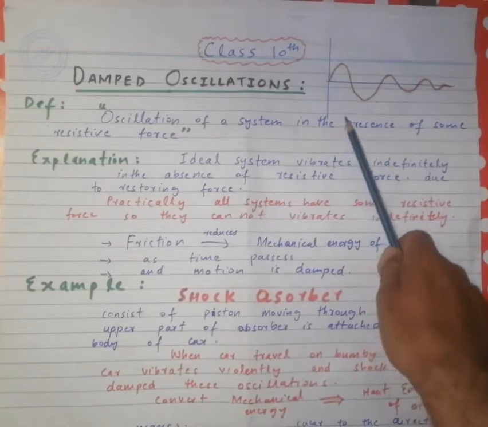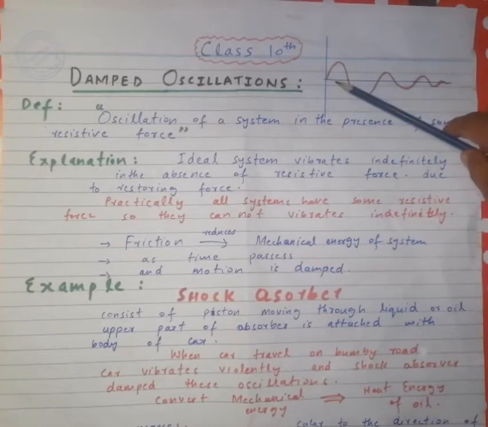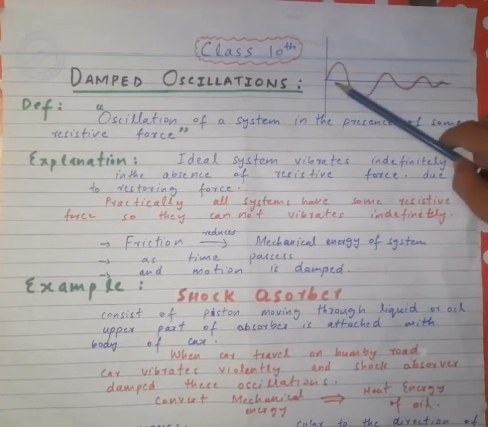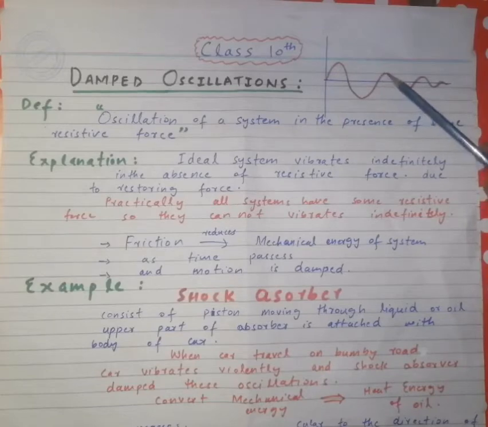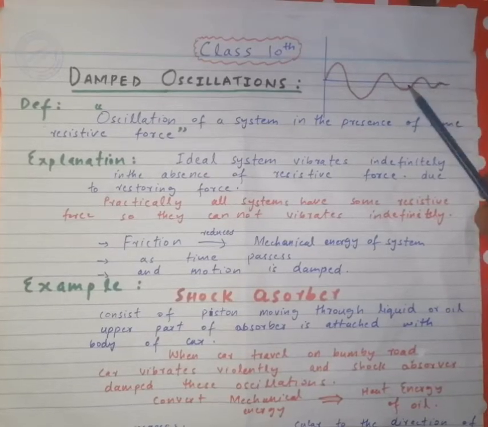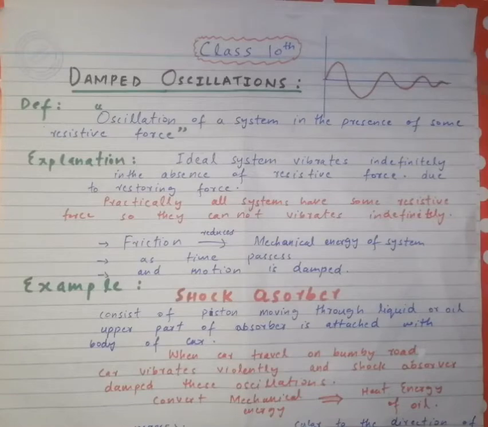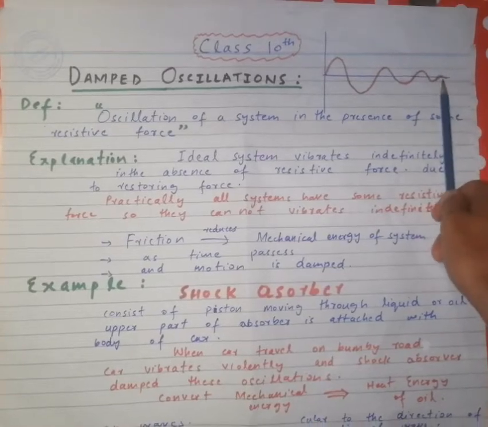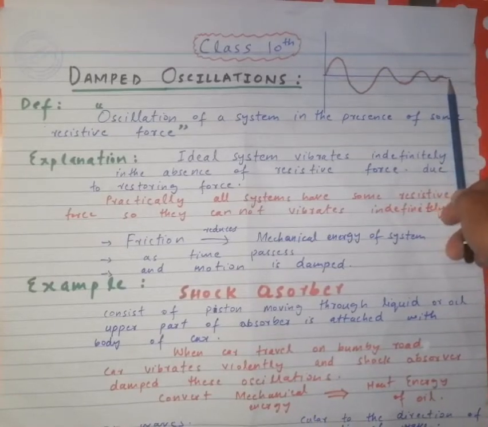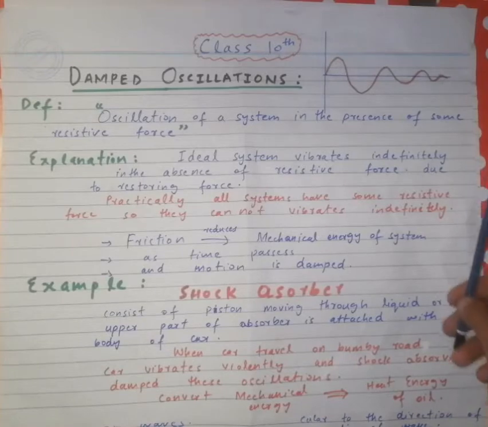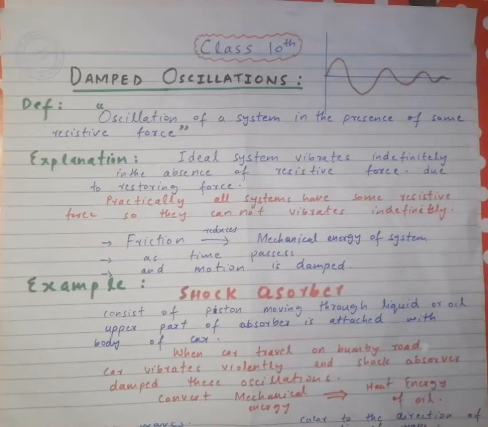In this figure you can see that initially the amplitude of the oscillation is maximum, and as time passes the amplitude reduces, going on reducing, and finally the amplitude becomes zero. This is the point where the vibrations of the car stop. So damped oscillations are oscillations in the presence of some resistive force.